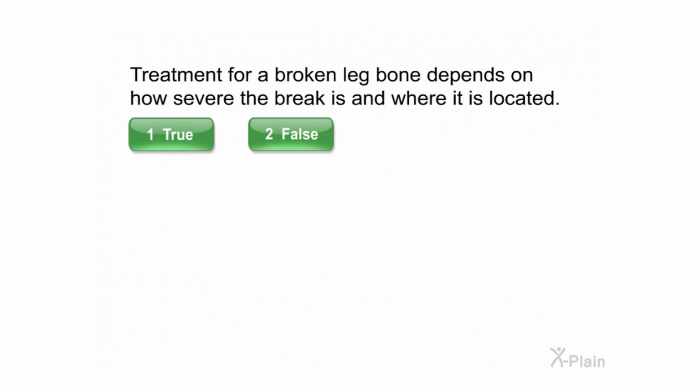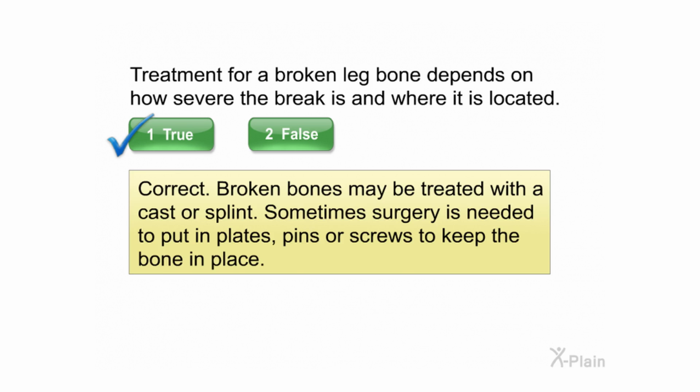Treatment for a broken leg bone depends on how severe the break is and where it is located. Select true or false. Correct. Broken bones may be treated with a cast or splint. Sometimes surgery is needed to put in plates, pins, or screws to keep the bone in place.